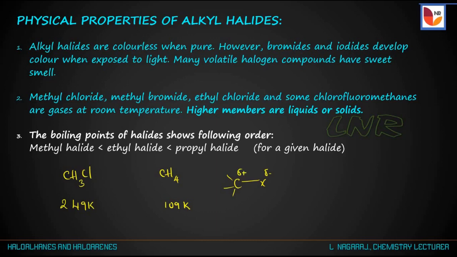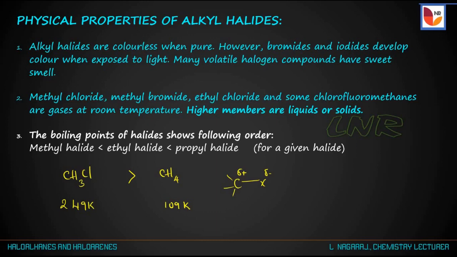Intermolecular forces of attraction, or van der Waals forces, also increase due to the polar nature. As a result, the boiling points of haloalkanes are higher than those of the corresponding alkanes. That is, methyl chloride has a higher boiling point as compared to methane.